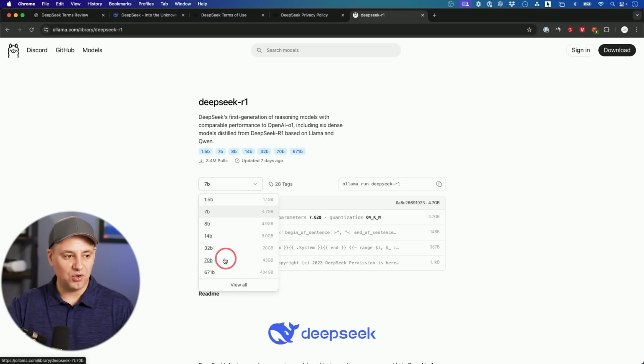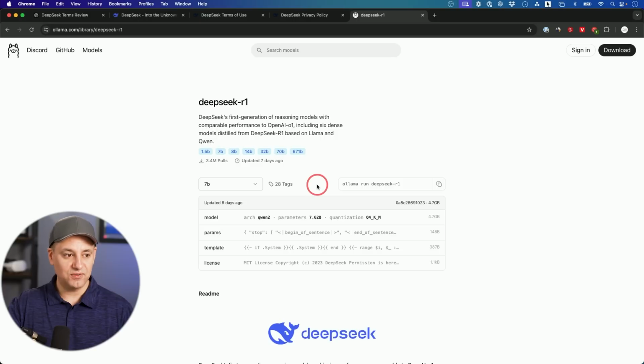I was able to get all the way to the 70B, which was actually really good when I tested it locally on my computer. So if you download it locally, you could literally turn your Wi-Fi off, right? That is not using the website. That is not agreeing to the terms of the website. That is totally different. This is an open source thing that you could download. Again, watch that video if you want to install that locally. It's not going to have the same user interface, but it comes pretty close.